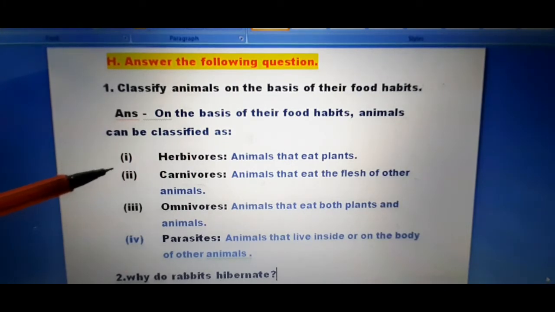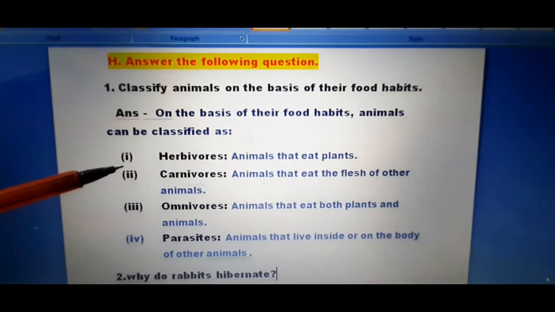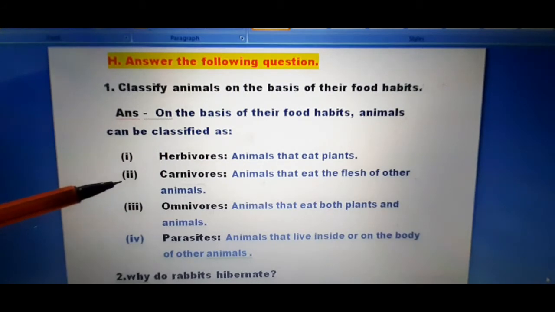Here is your point number 1. How can you classify animals? By their food habits. Number 1 is herbivorous, and it is very simple: animals that eat plants. Now the second point, carnivorous.